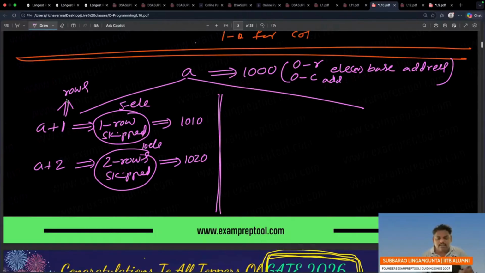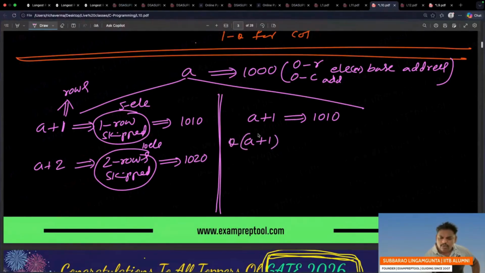Now listen, a very interesting story. Can you see this? A plus 1 is 1010. A plus 1 is one row skipping, 1010. I understood, one row skipped. Already one row skipped, right? Now can you see this: star of A plus 1. What is the answer? A plus 1 is 1010 only. But what is star of A plus 1?